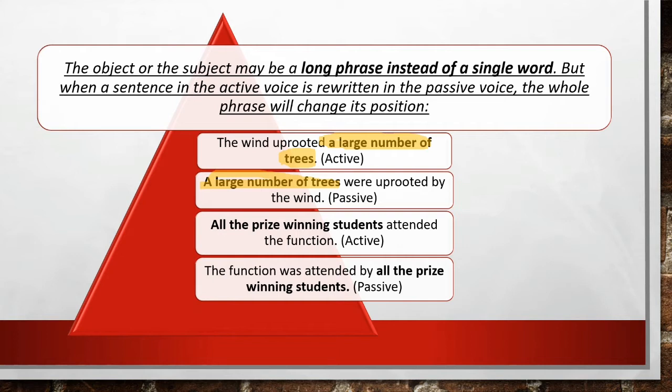One more example, all the prize winning students attended the function. So here the phrase given to you is all the prize winning students. So while converting this into passive voice, you will take the whole phrase as it is. So the statement will be the function was attended by all the prize winning students. So this was the rule for long phrases.